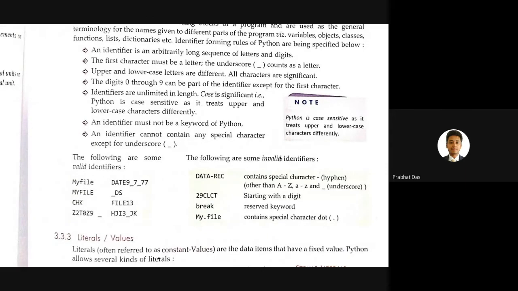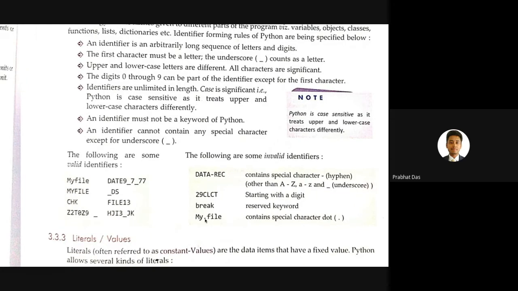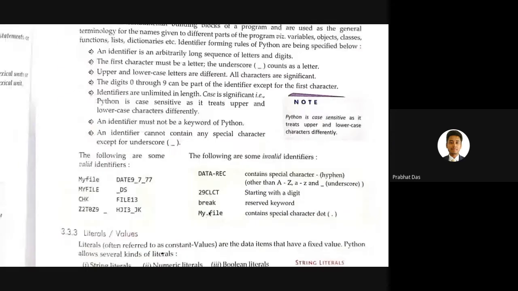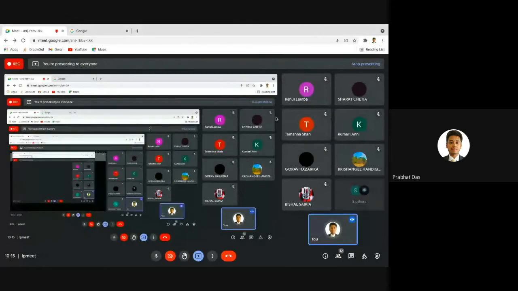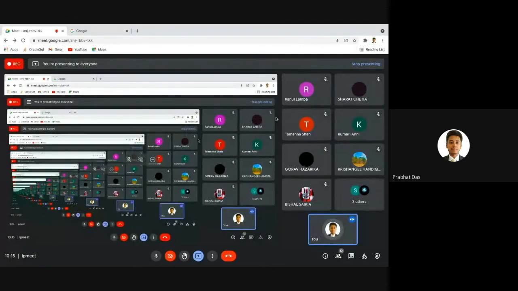But these are some of the instances of invalid identifiers, where the identifier name cannot start with numerical values, where we cannot have keywords, where we cannot have special characters other than underscore. Here you can see they have used the special character dot, which is once again not acceptable. So these are some of the classic examples of naming an identifier, as well as some of the rules of declaring an identifier.